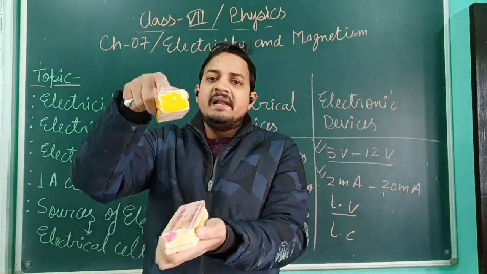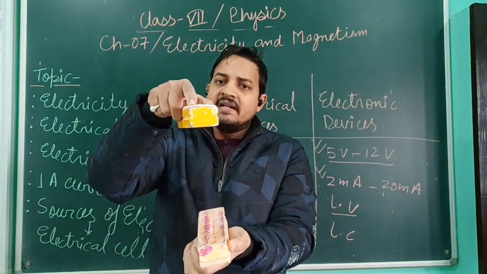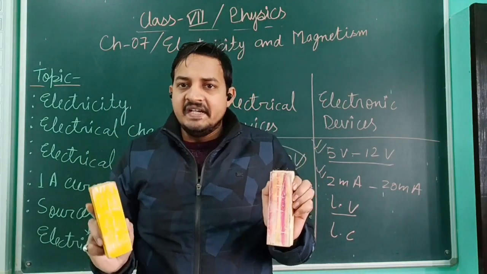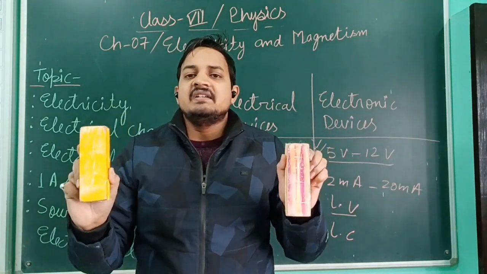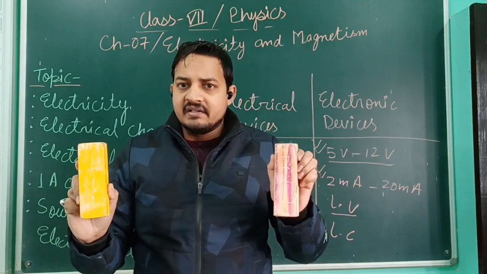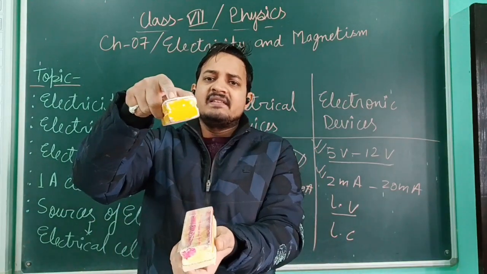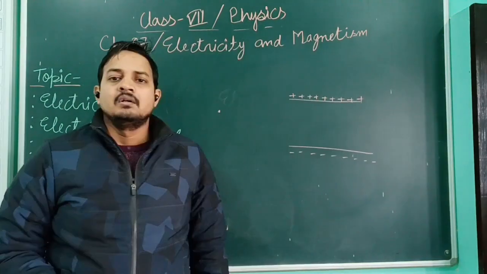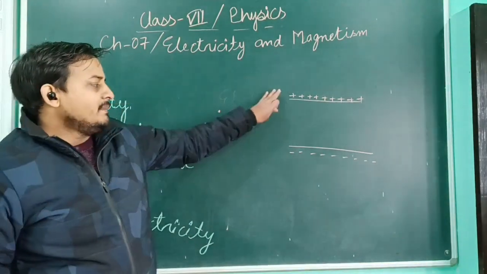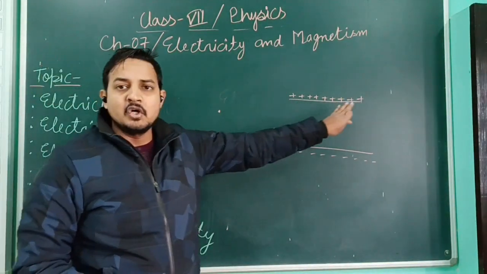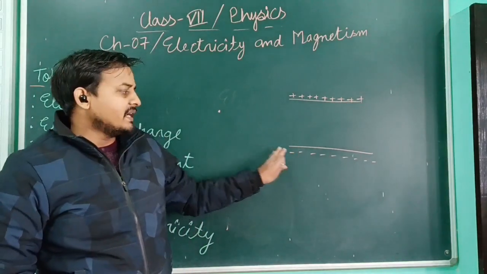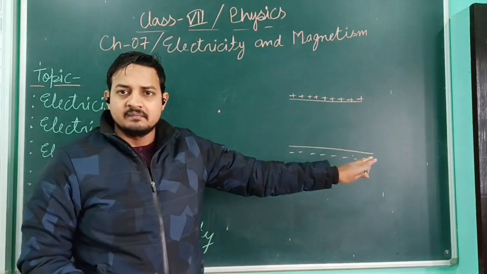And if I try to place them parallelly, what have I done? I have taken two sheets. On the first sheet I have given some positive charges, on the second sheet I have given some negative charges, and whenever I place them parallelly, then what happens? Now see, I have two parallel plates. On the first plate I have given positive charges, on the second plate negative charges.